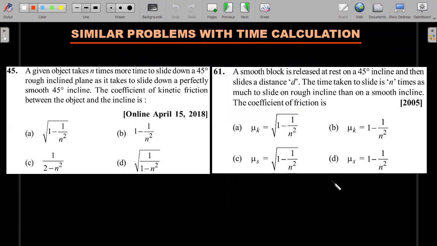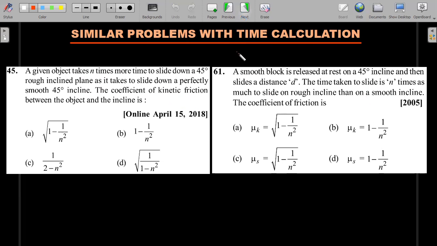For the time being, again similar problems with time calculations. You could see a repetition from 2005 to 2018, and again it's about the object thrown against an inclined plane. It goes up and comes down, kind of a question. So he says object takes n times more time to slide 45 degrees down a perfectly smooth inclined plane. Okay, n times more to slide up as compared to slide down. Same logic, you could see slide down.